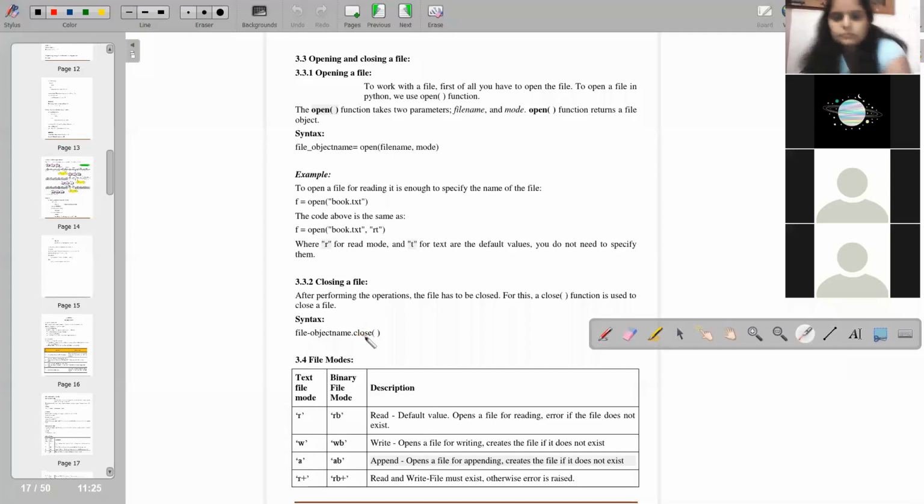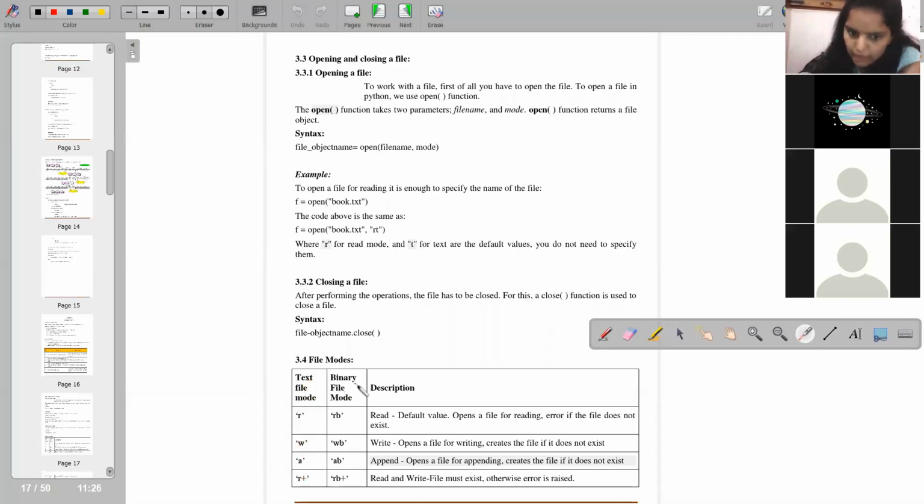See here are the file modes. If it's a text file mode, you have to write R, W. R is for read, W is for write, A for append. R plus is read and write, the file must exist, otherwise an error will be raised. R plus means read write. These are the modes for text files.